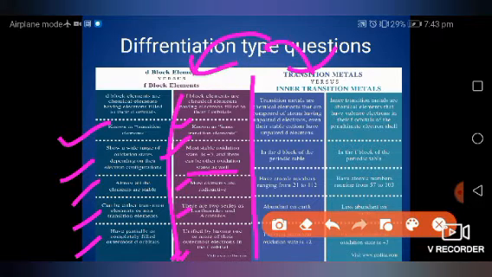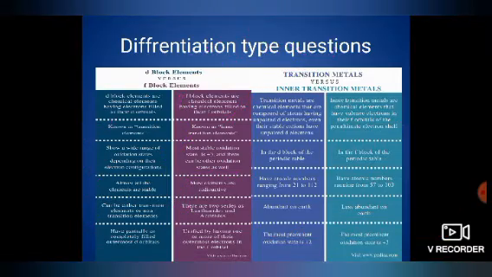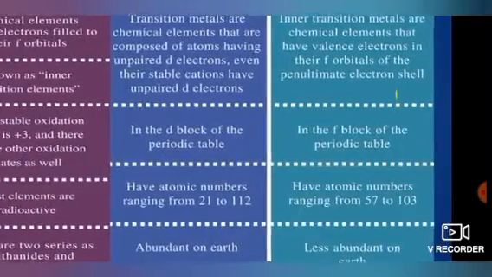If we talk about transition and inner transition elements, transition metals are chemical elements that are composed of atoms having unpaired d electrons. Even their stable cations have unpaired d orbitals. Whereas inner transition metals are chemical elements that have valence electrons in their f orbital of the penultimate electron shell. Okay, let me zoom it.